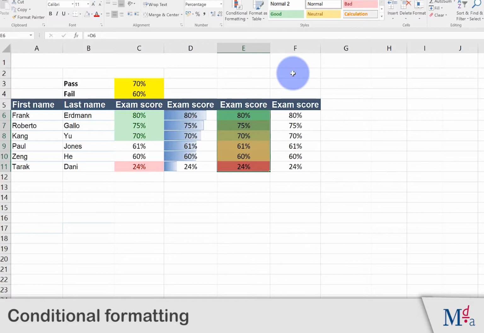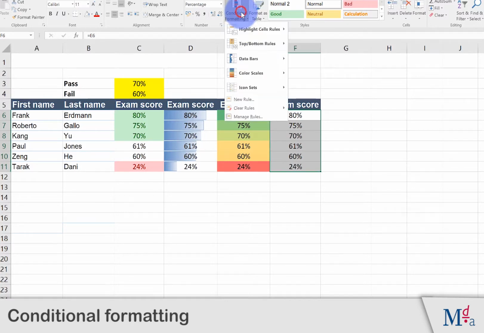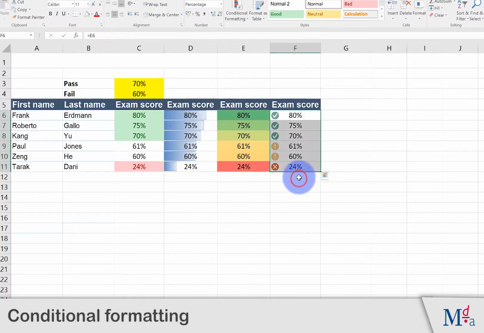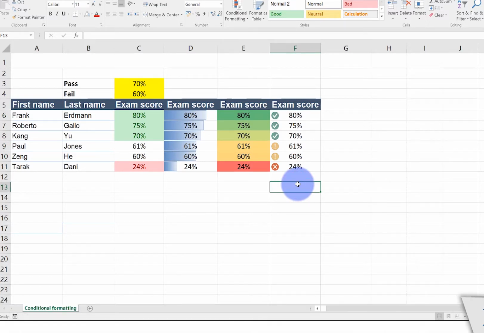And finally, we can use icons. We highlight the exam scores and go to Conditional Formatting and then choose Icons. The tick, exclamation mark and cross seem particularly appropriate for the exam scores.